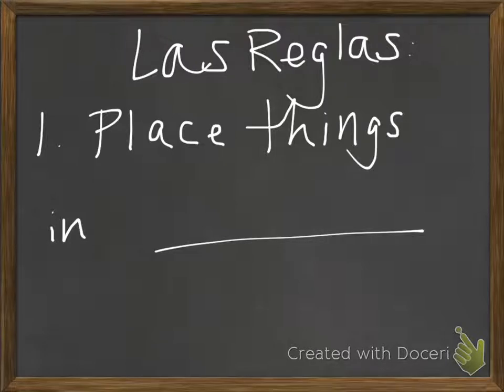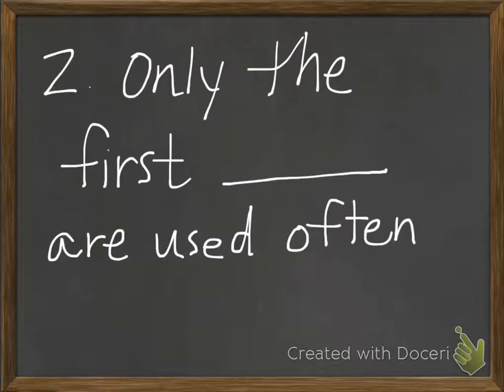Okay, we have a couple rules to using ordinal numbers. The first thing is that they're used to place things in order, right? Or ordinal numbers, order, okay? Not difficult to remember. So, like first, second, third. Okay, the second rule is that only the first 10 are often used, okay? So first, second, third, fourth, fifth, sixth, seventh, eighth, ninth, 10th. The other ones aren't normally used that often, so any higher than 10th.